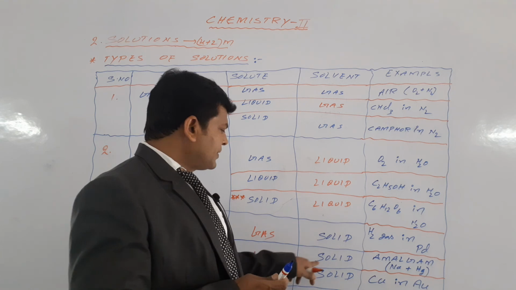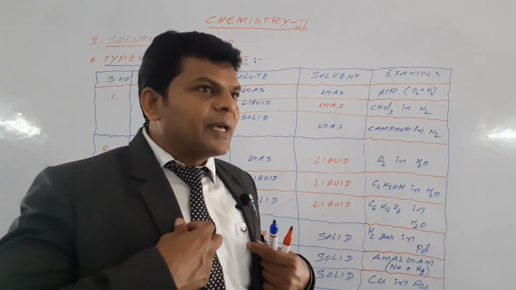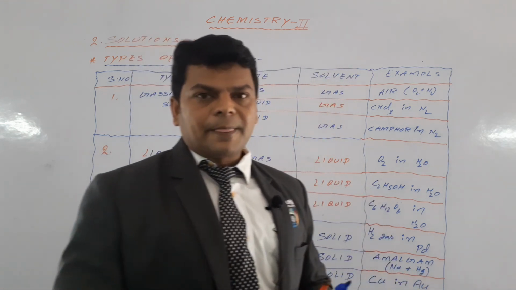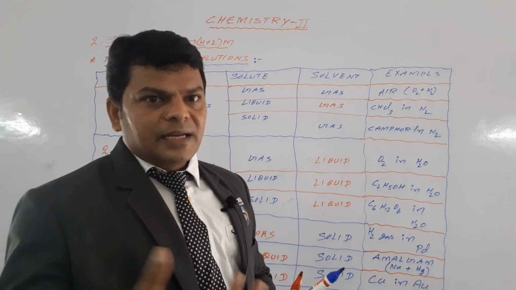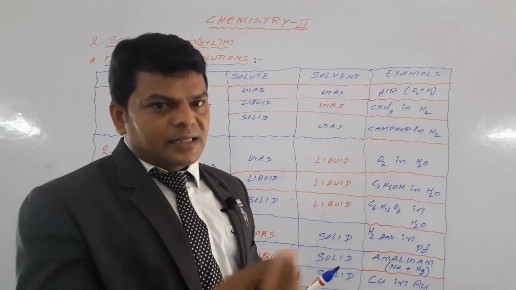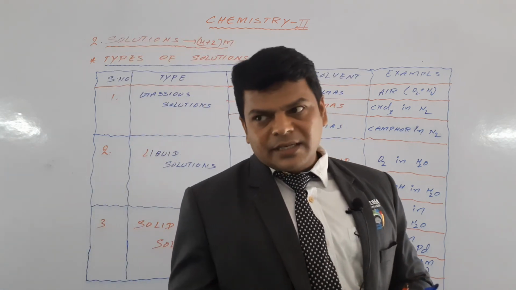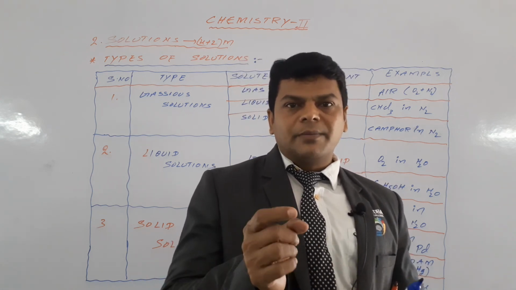Next, liquid in solid. If you take mercury, which is a metal but in liquid state, and mercury is mixed with any metal, then that is called amalgam. Mercury mixed with zinc is zinc amalgam. Mercury mixed with sodium is sodium amalgam. Sodium is the metal.